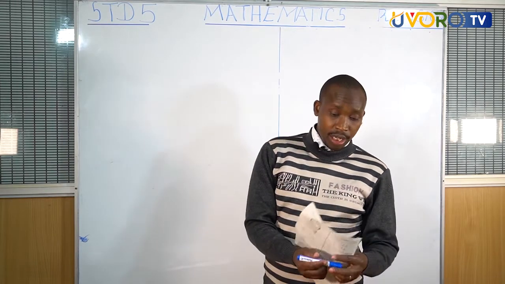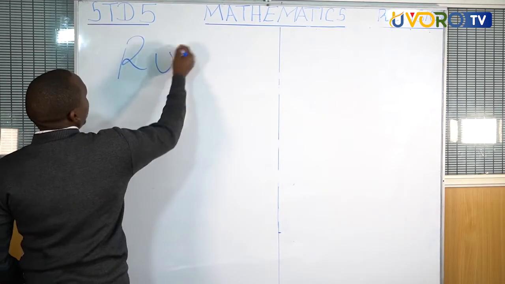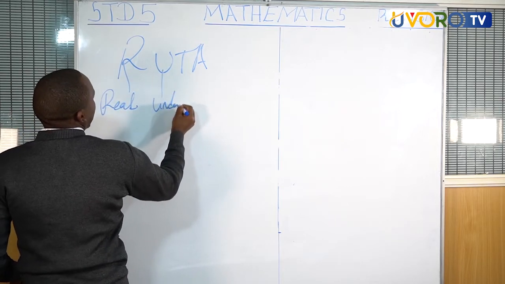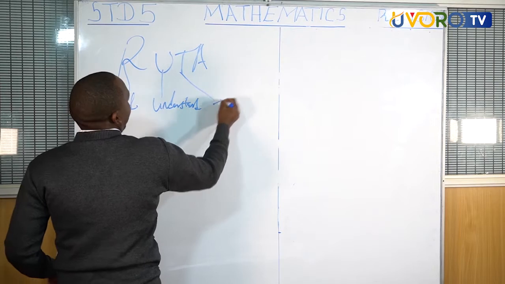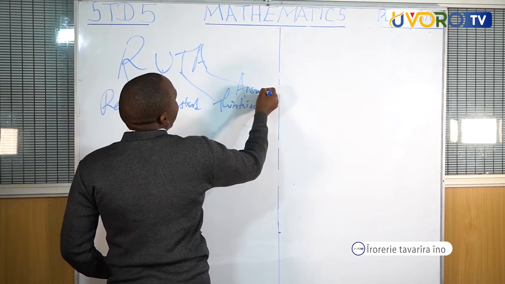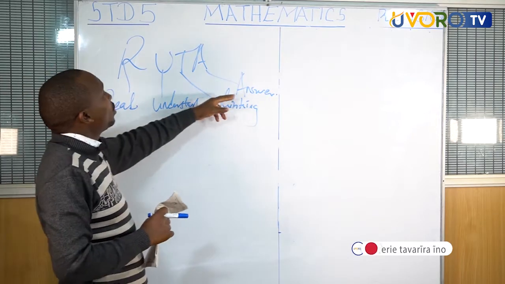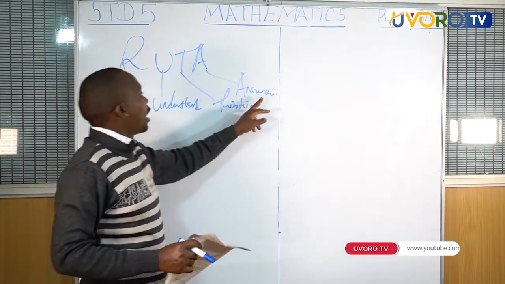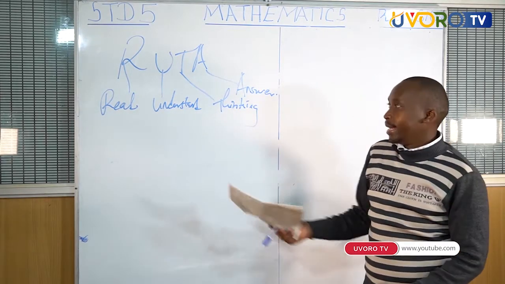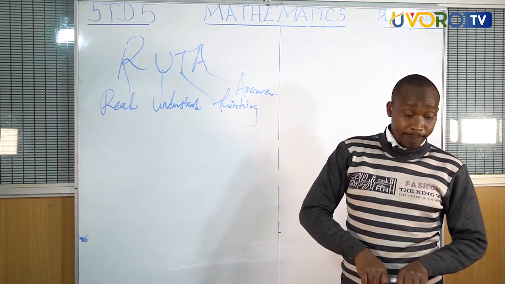Now, before we continue, we had our formula that was ROUTER. R was for reading, U for understanding, T for thinking, and A for answering. You cannot answer without reading the question. You cannot answer without understanding. You cannot answer without thinking. So all of them go hand in hand. Now we continue with our revision for today.